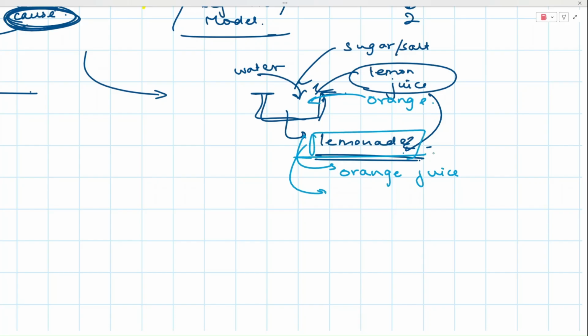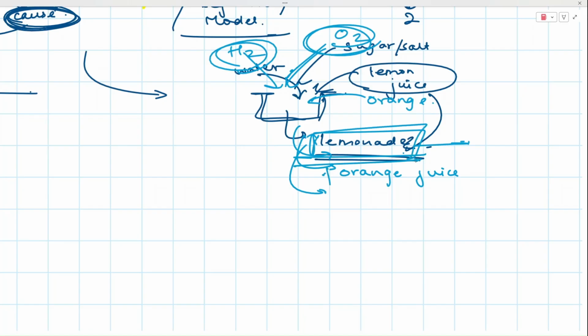Nothing in the lemonade itself is deciding that it's a lemonade. It's not like you put in H2 and you put in O2 and it combined to form H2O. I mean, even that is based on what you're putting in. The idea is, based on what you're putting in, you're getting the model. The model is not deciding that it's a lemonade. All of a sudden, by magic, it's not popping up and becoming a lemonade. So whatever you decide, you as the chef, or you as the, I don't know, shop owner or something, you decide what model you get. The model itself does not say that I want to be a lemonade today.